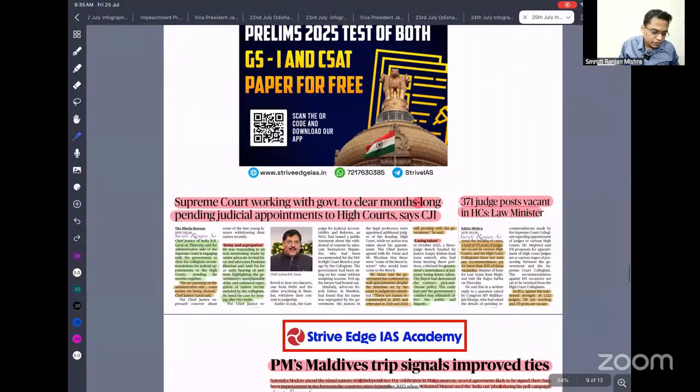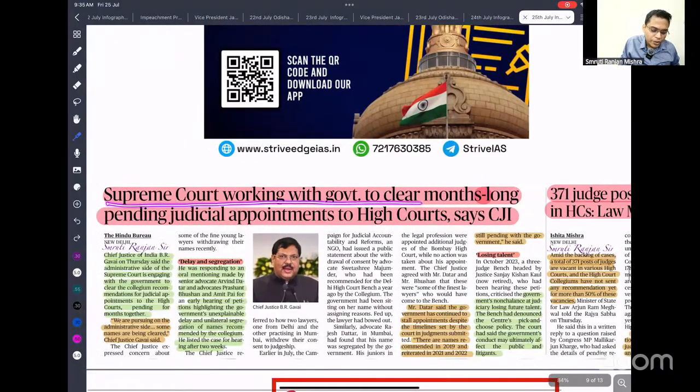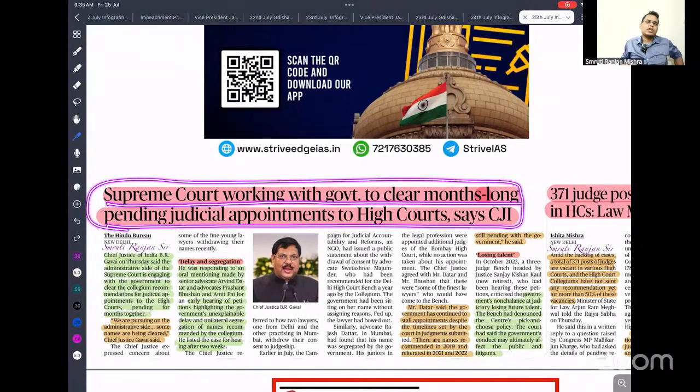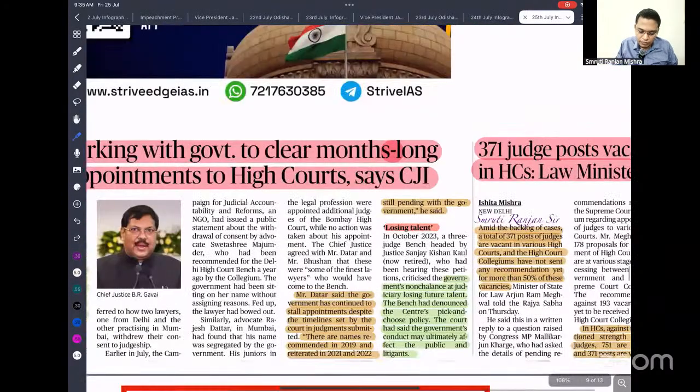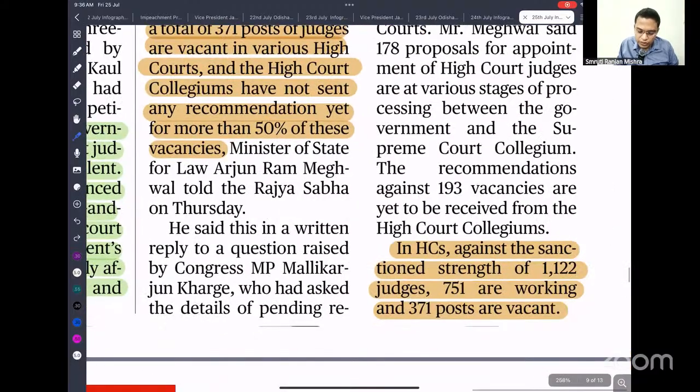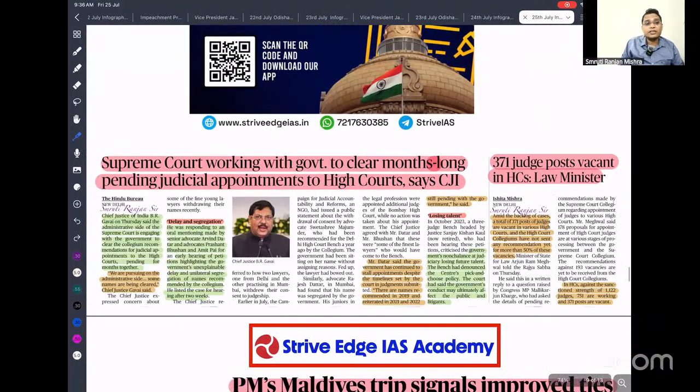So the next important news is that the Supreme Court is working with the government to clear month-long pending judicial appointments. This is what was said regarding the High Court. So what is the sanctioned strength of the judiciary? In the High Courts, there is a sanctioned strength of 1,122. Out of that, 750 are there. So that means around 25 to 30% of High Court posts are lying vacant. And you can imagine, on the one hand we have a huge pendency of cases, and on the other hand posts are lying vacant.